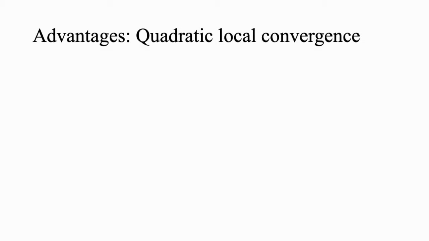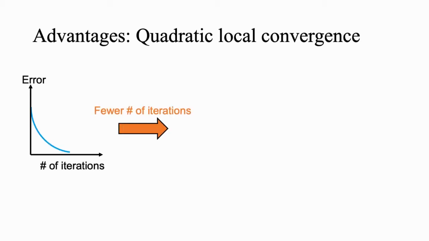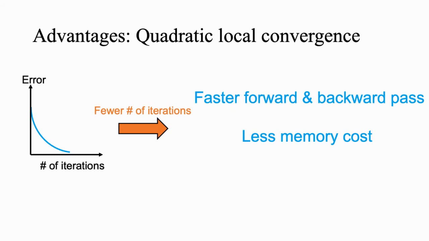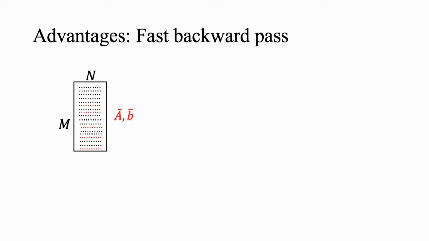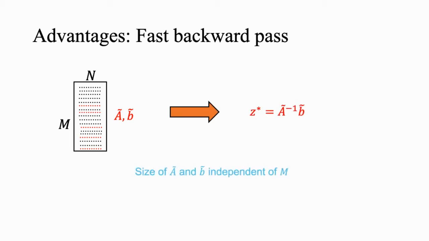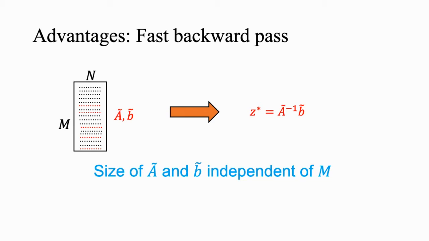The first advantage of our solver is that it has quadratic local convergence, which means that we can use fewer iterations, and this leads to faster forward and backward passes and a smaller memory footprint. Recall that we can solve the optimal LP using only the active constraints. Thus, the problem size we solve becomes independent of m, which is the number of constraints, which makes the compute time even faster, especially for problems with a large number of constraints, common for objectives we study here, but could equally well be applied to other general LPs where this happens.